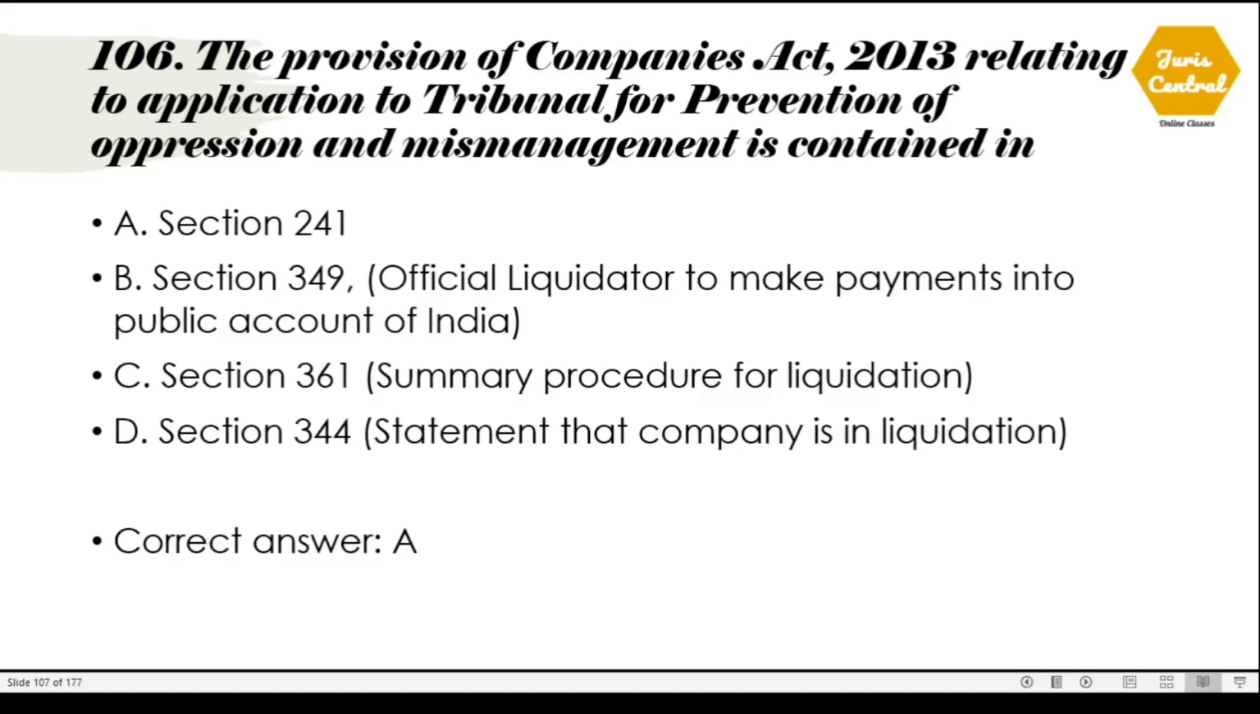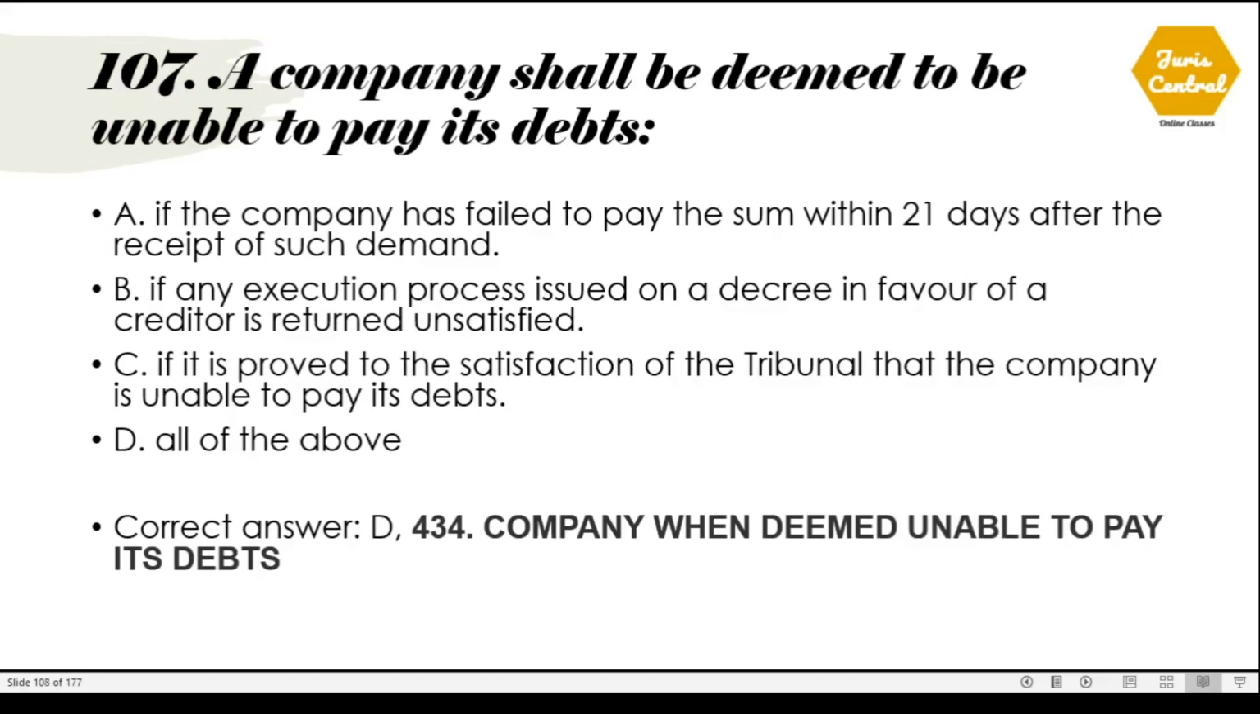106. The provision of the Companies Act 2013 relating to application to the tribunal for prevention of oppression and mismanagement is contained in... So the correct option is option A. This is Section 241. Let's see the other sections. Section 349 deals with the official liquidator making payments into the public account of India. Section 361 deals with summary procedure for liquidation. Section 344 deals with the statement that the company is in liquidation.